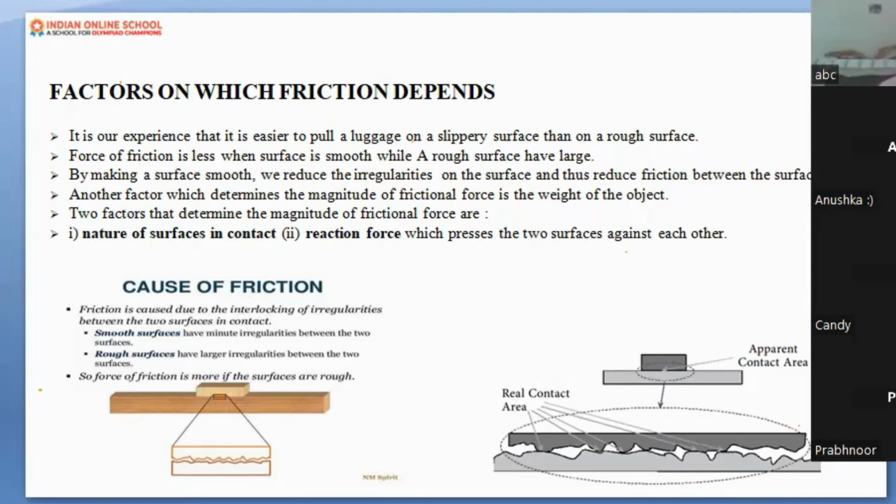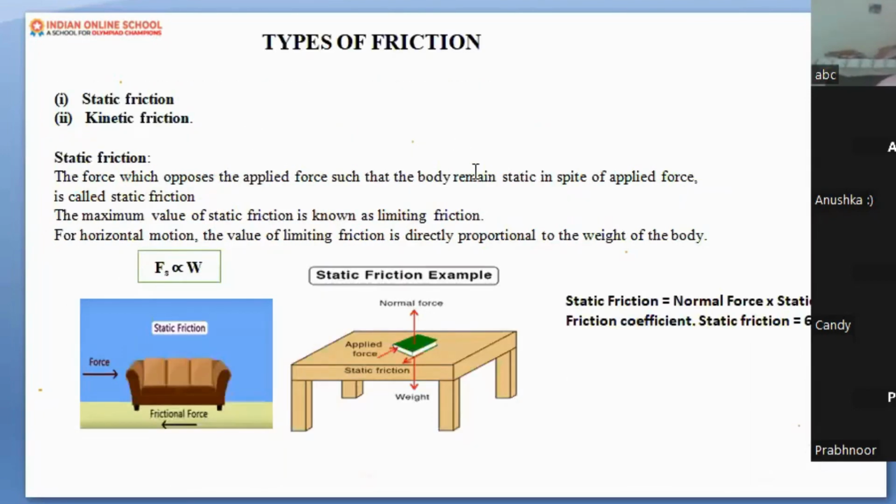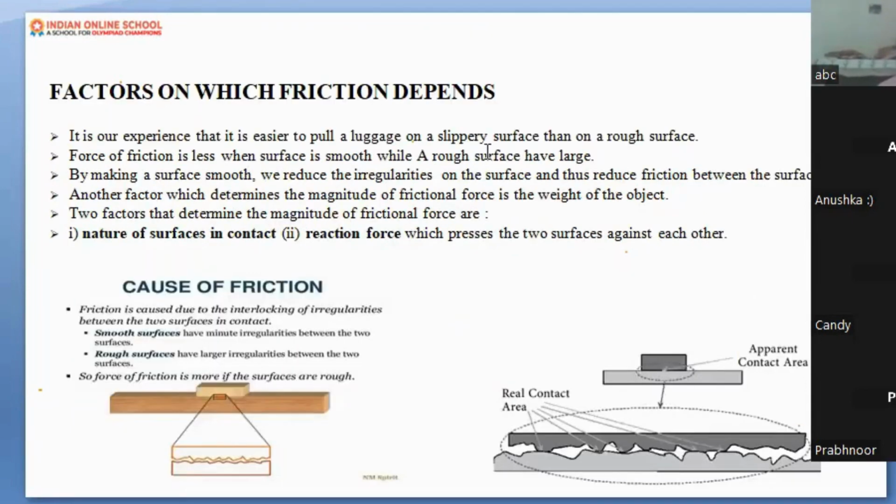Now let's move ahead with a very important topic, students, the types of friction. But before going ahead, I want to make you understand one more thing, the factors affecting friction. There are two major factors. I don't want to explain in a theoretical manner. What are the factors which affect friction, or which friction depends on? First is your surface area, which we already read in the previous slide. If your surface is smooth, friction is less. If your surface is rough, your friction is more. That is the first factor, surface area.